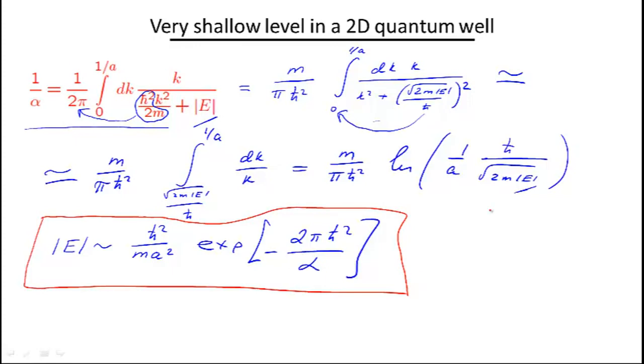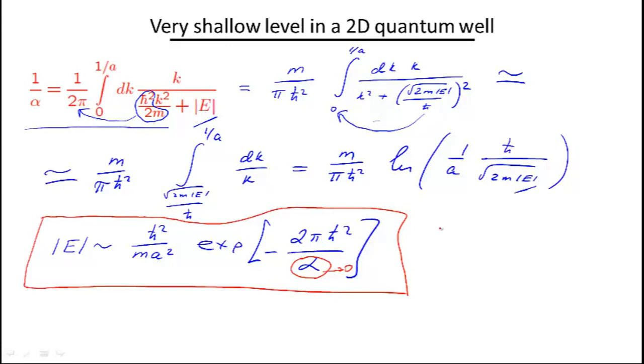The result is very interesting, for a theoretical physicist at least, because the function that we got is a very strange function. Remember that this parameter alpha controls the strength of the potential, and we consider the case when it's very small. So e to the power minus 1 over alpha is exponentially small: a very shallow level in an already shallow potential well.